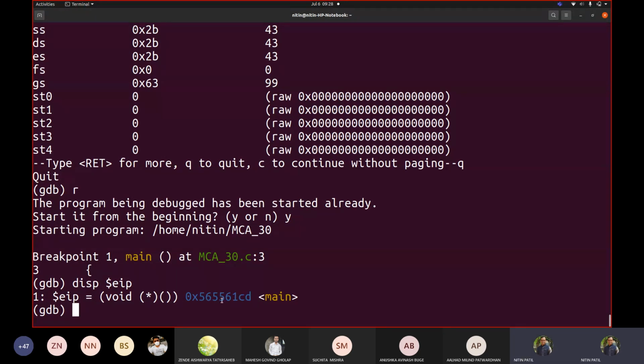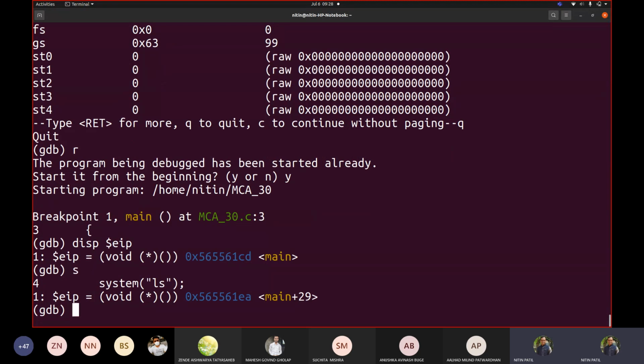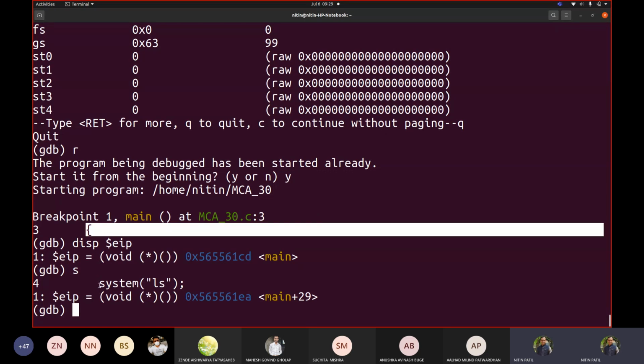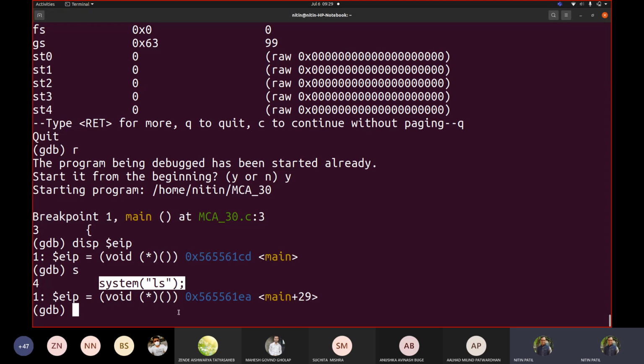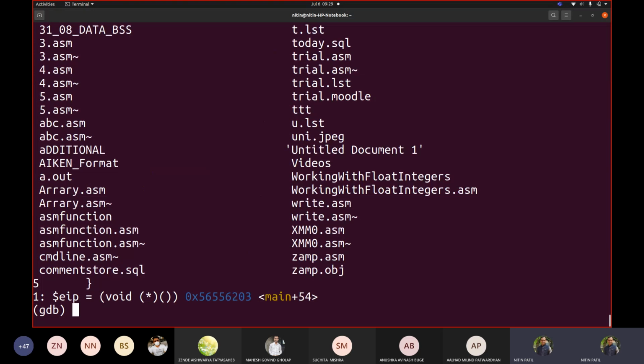Now if I say next, let me say step, for example. It is executing another statement. You will see my instruction pointer suddenly changed because it shifted from the line with the curly bracket to the next line, which is line number 4, the system ls. Now it is going to execute this. If I say step again, it executed that code. Now it is back to this curly bracket. Every time you start execution, it communicates the next statement that I am going to execute. That's what this instruction pointer or program counter is going to contain.